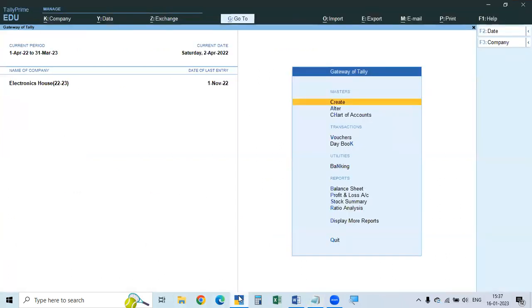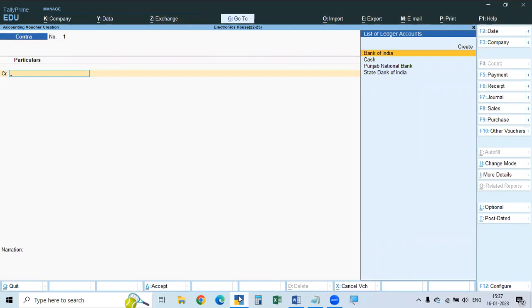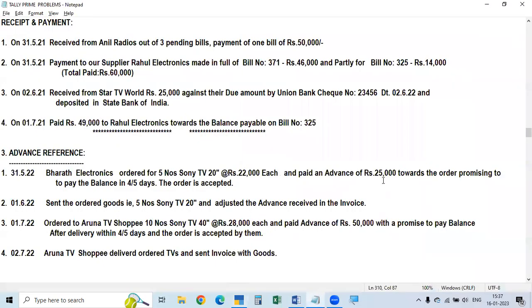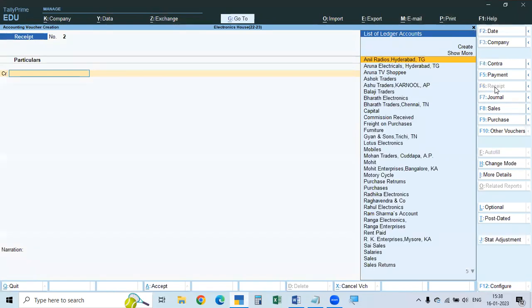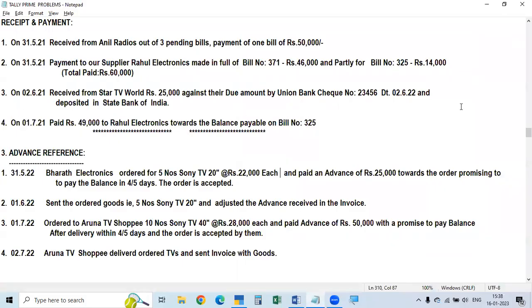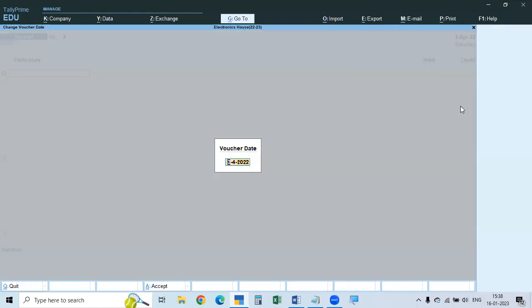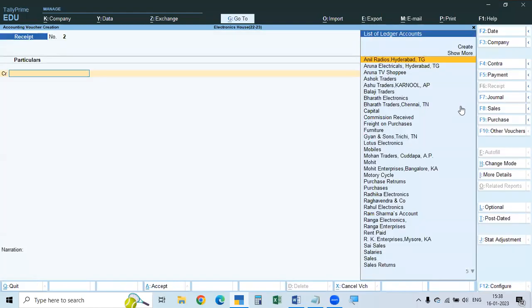So how do we make the entry? We go to voucher recording, the short key is V. Here they are paying advance of 25,000 rupees, so we are receiving. So I have to take the receipt voucher, F6. Click Receipt on the right side button bar, or press F6. Then we take the date, click F2: 31/5/22. That is the date.